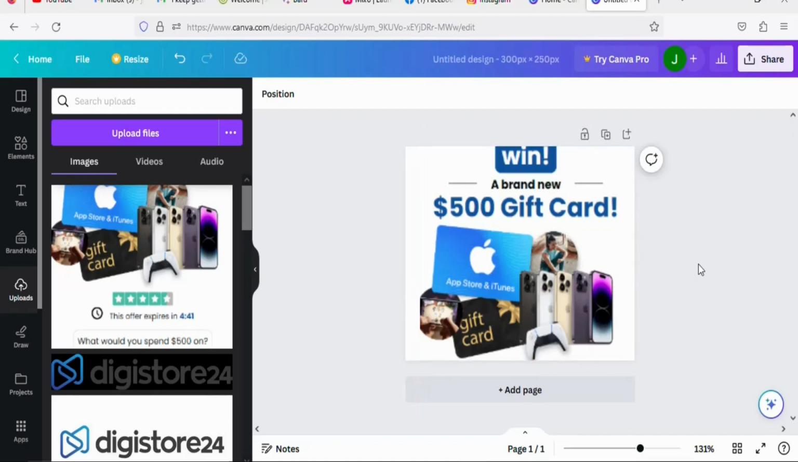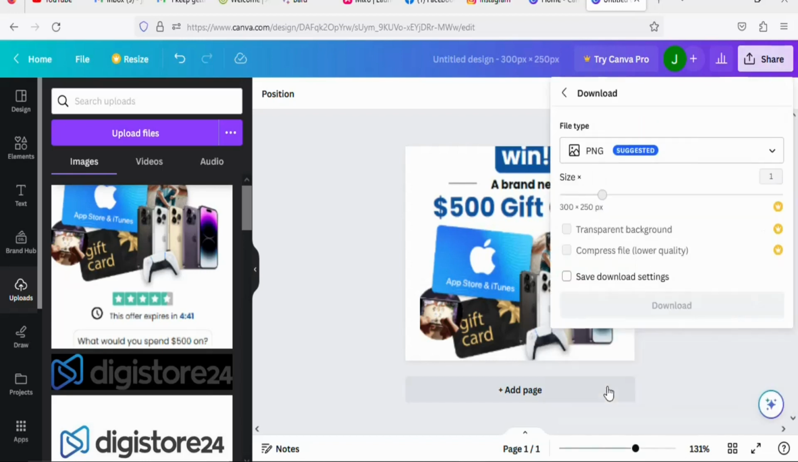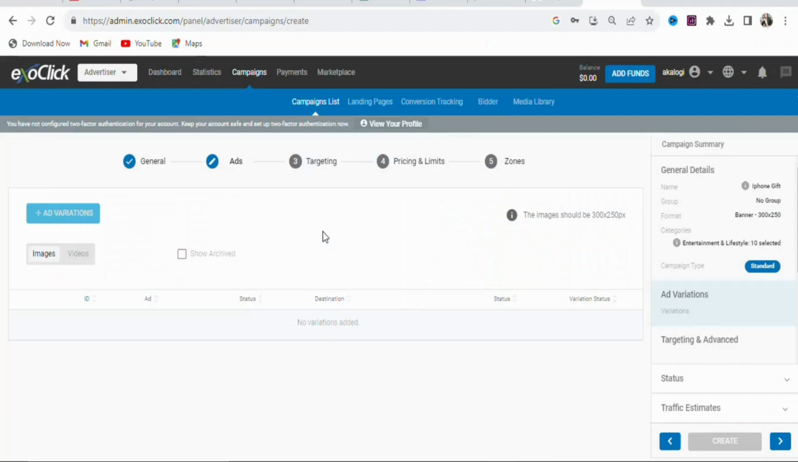The next step is that you are going to download your image. To download it, click right here share. Once you click on share, you are going to click right here download. Once you click on download, you are going to leave it as PNG file. Once that is done, click right here download. As you can see, the image has been downloaded. Once you have downloaded your image, the next step is that you are going to click right here add variations.